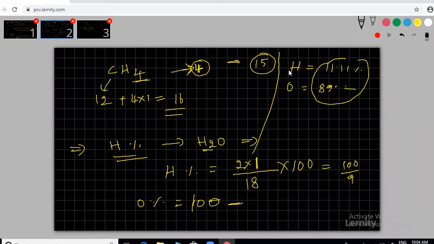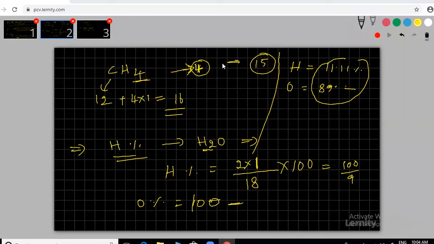Understood that one? Now we are going in reverse. Generally, we have the formula, then we find the percentage. But actually, we don't have the percentage, sir. If you are finding a new chemical compound in the laboratory, then we have to find that formula. Is it correct or not?